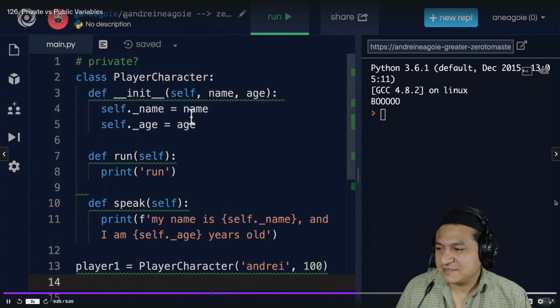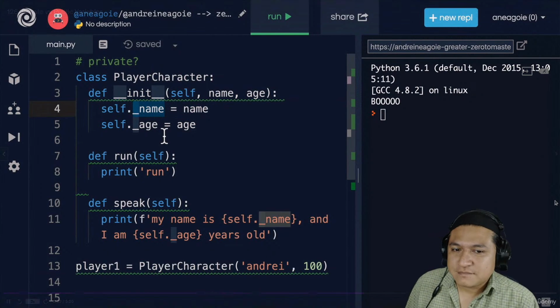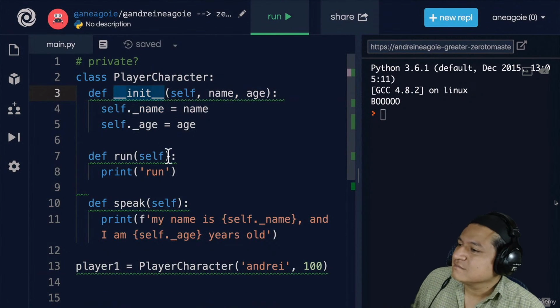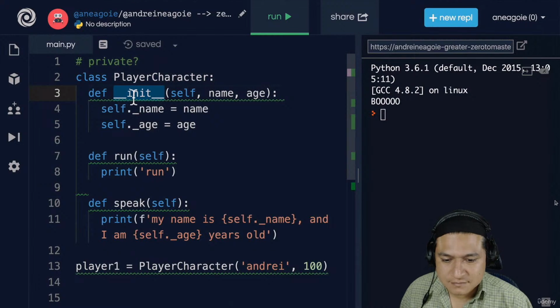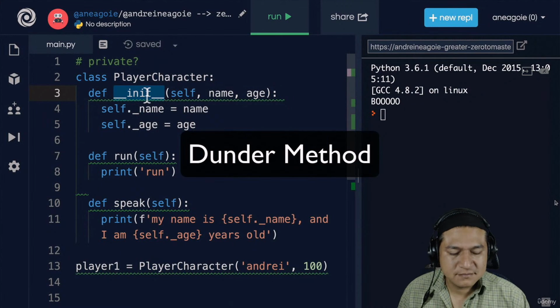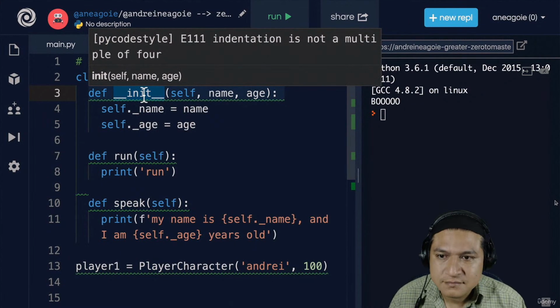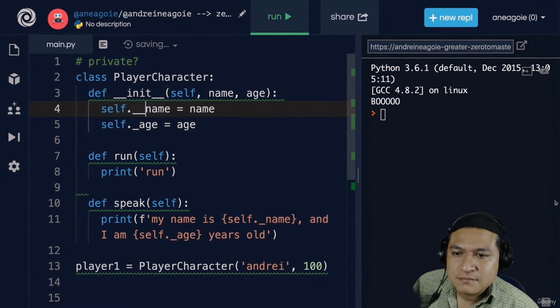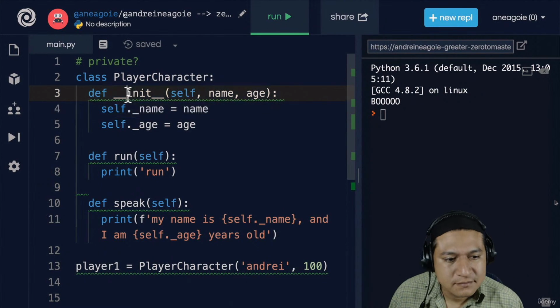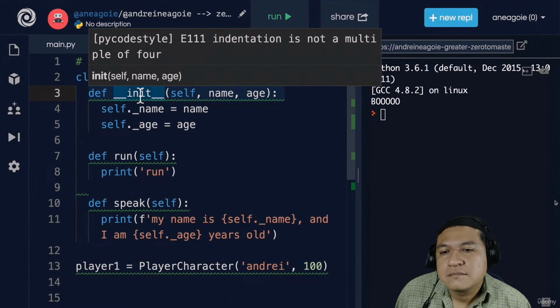To make a method or an attribute private, you just put an underscore in front of it, but it's no guarantee. What about this double underscore init? Again, this is something we're going to be speaking about very shortly, but it's called a dunder method. That is, it's built into Python. And we usually never write our own dunder methods. We would never write double underscore like this. These double underscores, and there's lots of them, have special meaning in Python.